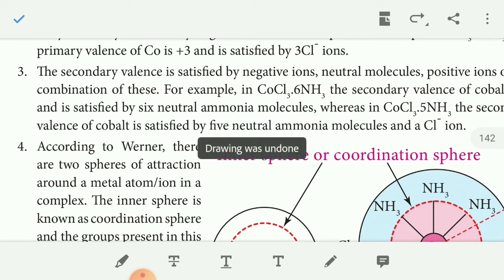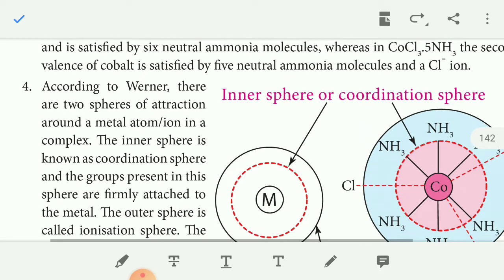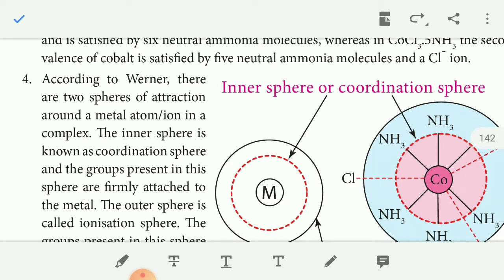Then the fourth point. According to Werner, there are two spheres of attraction around a metal atom or ion in a complex. The outer sphere is the ionization sphere and the inner sphere is the coordination sphere.